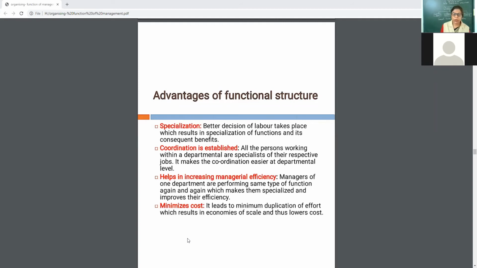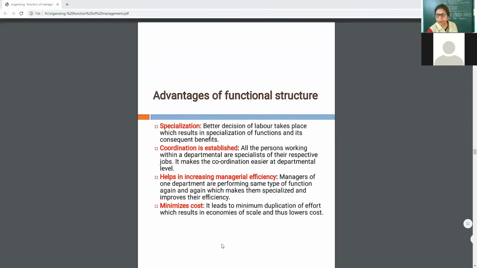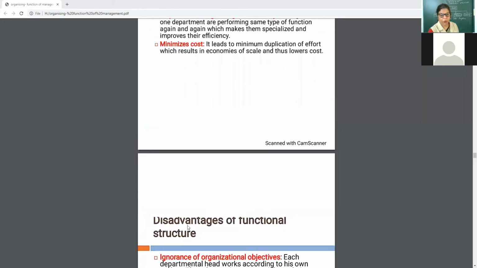Now, next, minimizes cost. Functional structure is helpful in reducing wasteful activities. There will be no wastage of time, efforts, and money. It leads to minimum duplication of efforts, which results in economies of scale and thus lower costs.